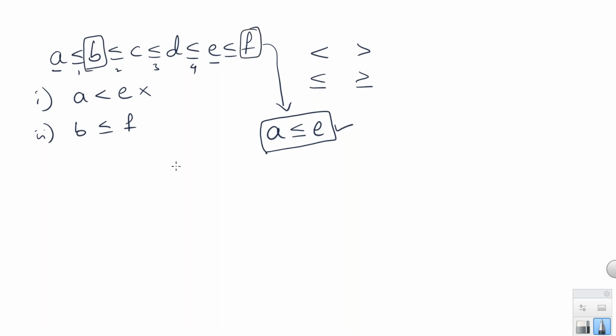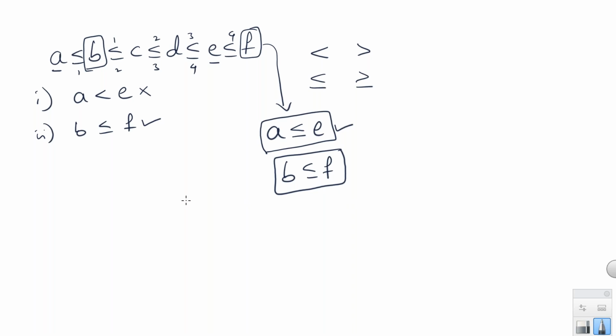Now B and F. Between B and F, what all the symbols we have? 1, 2, 3, 4. We have all less than or equal to symbols. So the actual conclusion should be B is less than or equal to F, and the given conclusion is also B is less than or equal to F. So I can say conclusion 2 is true. So only conclusion 2 is true.